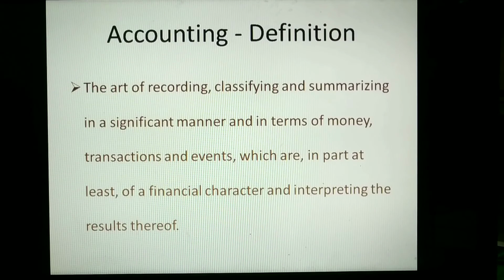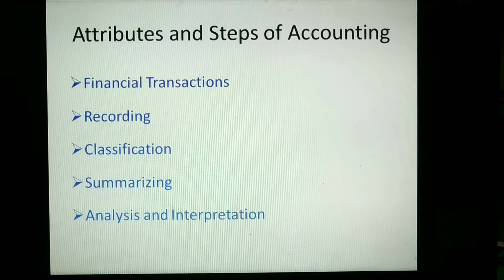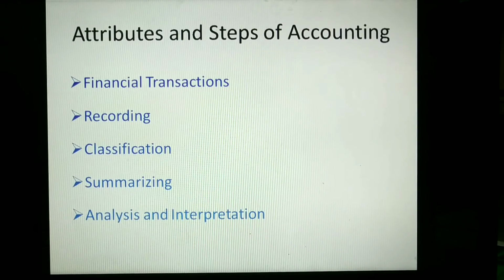Now this is the bookish definition which says the art of recording, classifying and summarizing in a significant manner and in terms of money, transactions and events which are in part at least of a financial character and interpreting the results thereof. Now to understand this in detail, we'll move on to the next slide which says steps of accounting. In the steps of accounting, the first one is financial transactions. So you have to record only those transactions and events which are of financial nature or financial character. The next step is recording.